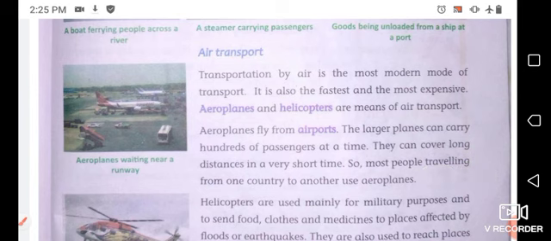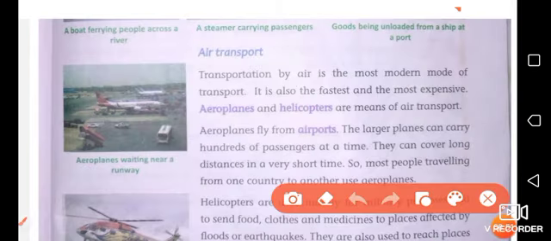Let's talk about air transport. Transportation by air is the most modern mode of transport. It is not old; it is a very modern mode. It is also the latest and the most expensive. The means of air transport are aeroplanes and helicopters. So these are the means of air transport.